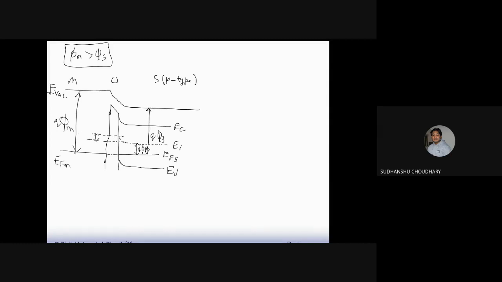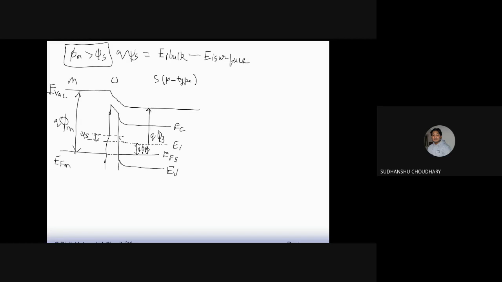So this is my surface potential, that is the difference between the intrinsic energy level at the bulk side and the intrinsic level at the surface. So psi s, the surface potential, is given by Q psi s equals EI bulk, the intrinsic energy level of the bulk, minus the intrinsic energy level at the surface.